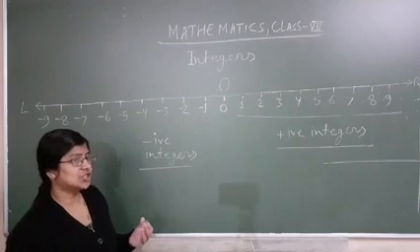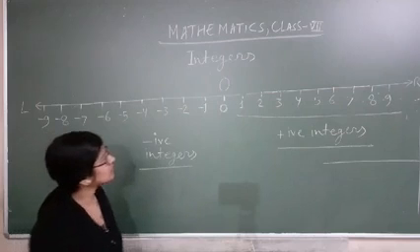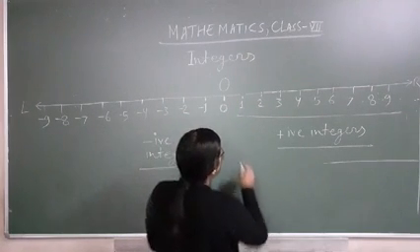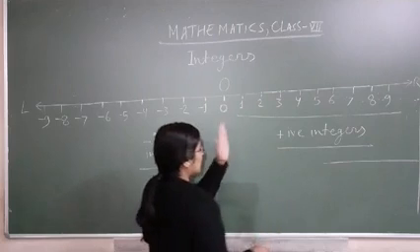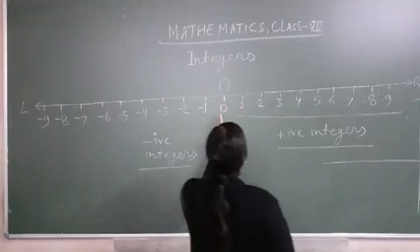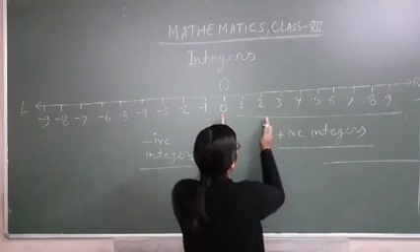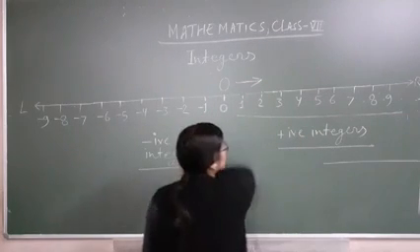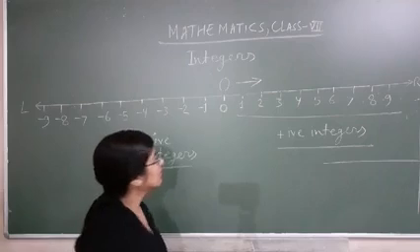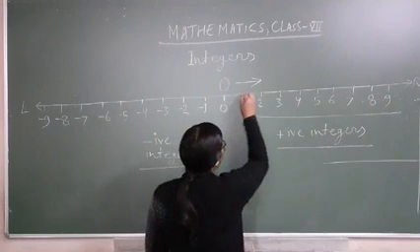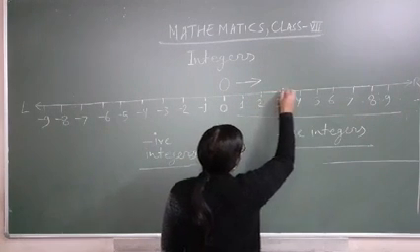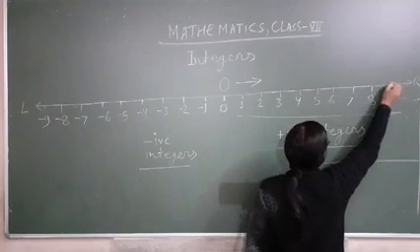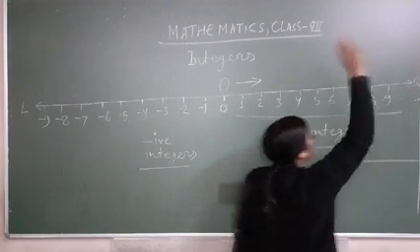Now we are checking their order. When we go left to right, face toward board, this is your left hand, this is your right hand. Going left to right means in this direction. You are going 0 to 1, 1 to 2, 2 to 3, 3 to 4, 4 to 5, 5 to 6, 6 to 7, 7 to 8, 8 to 9, 9 to 10, and so on.